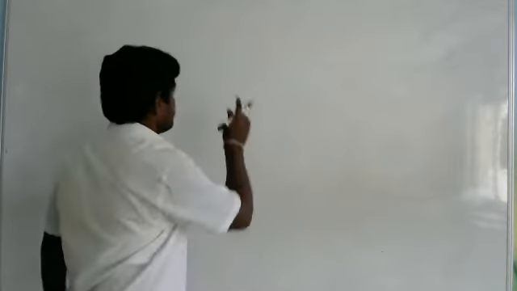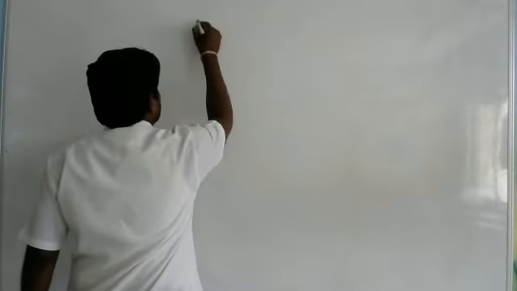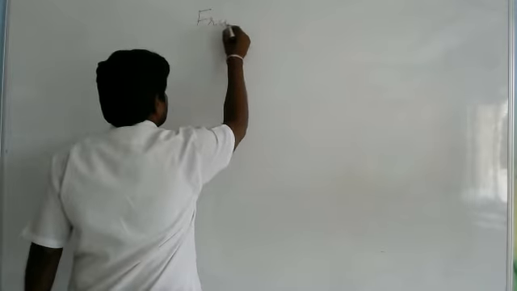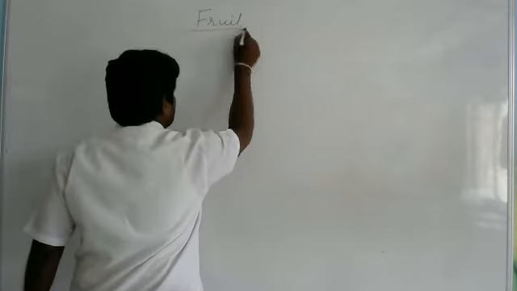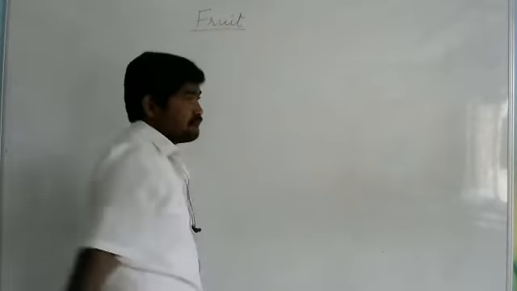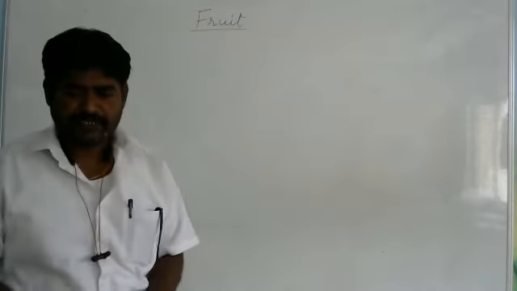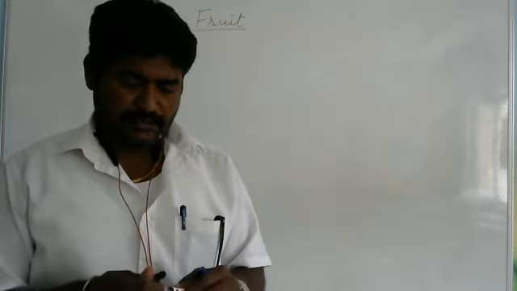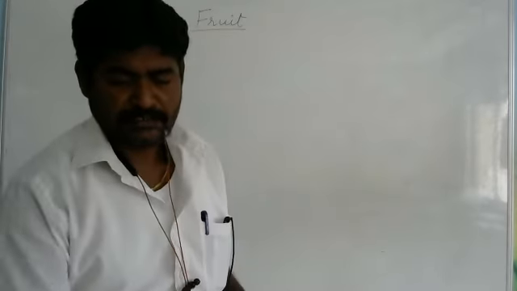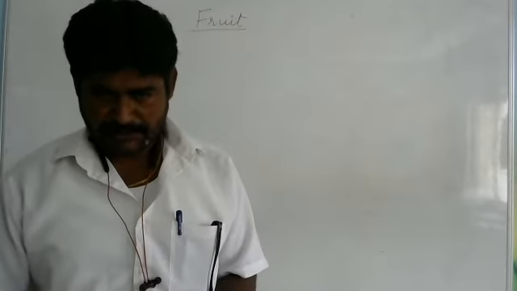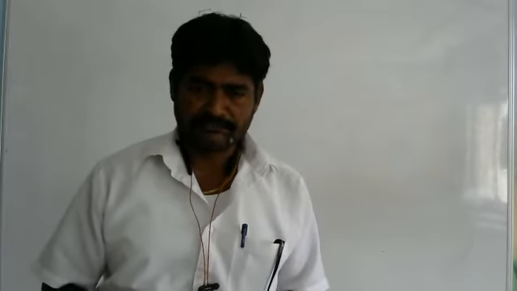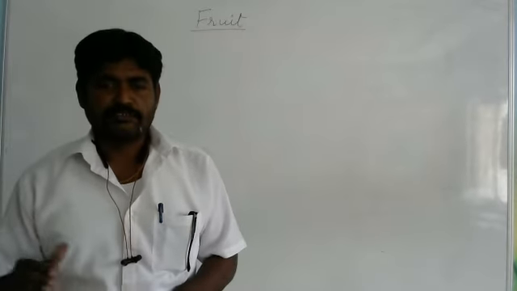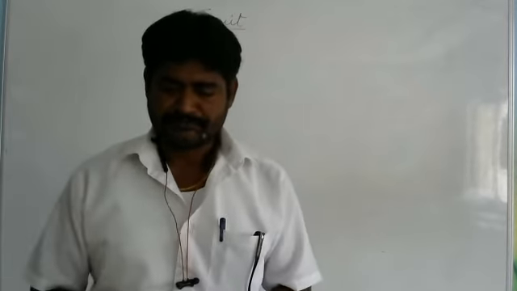So our today's topic is the fruit. First one. After the fertilization in flowering plants, from the ovary, the fruit will be produced.